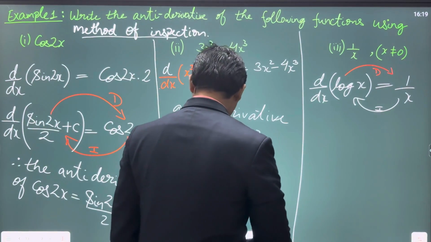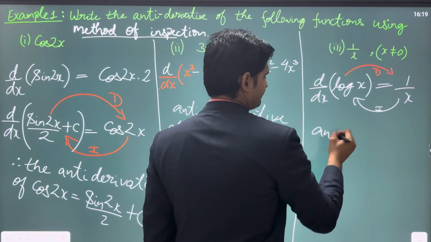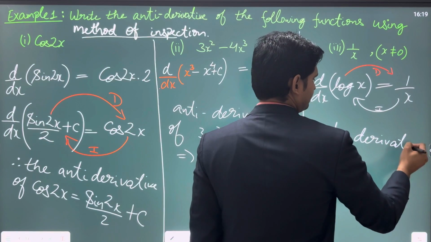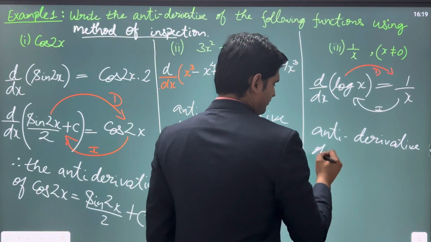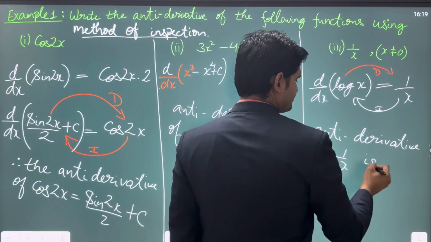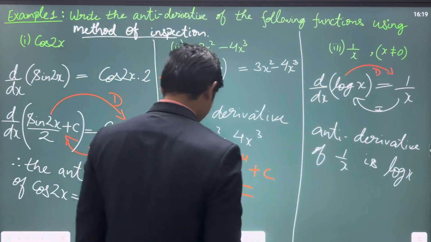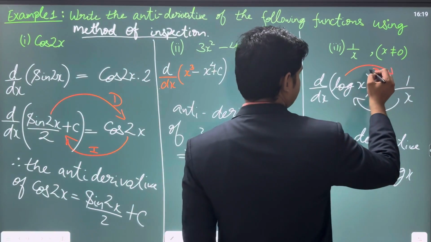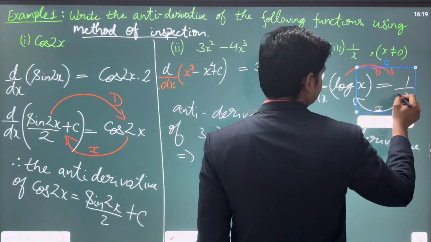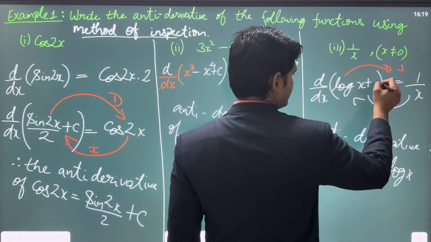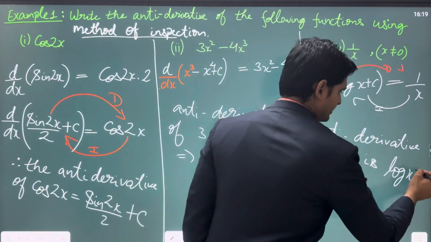Let me write it down for you. The antiderivative of 1 upon x is log x. Now we need to put plus c also. So let me put plus c here. Right. So we can put plus c here. So it is log x plus c.